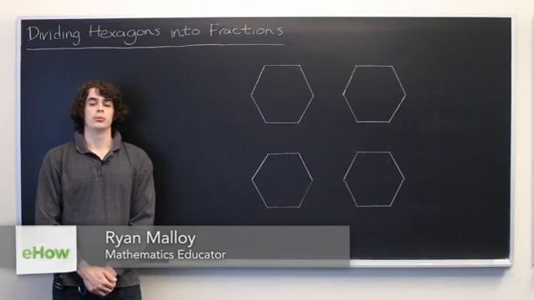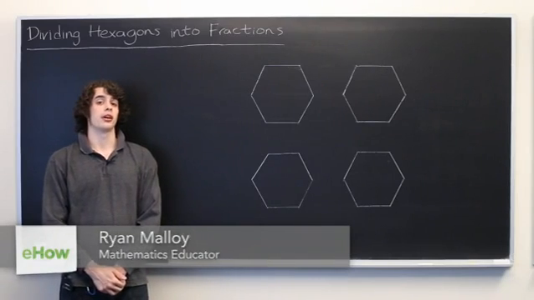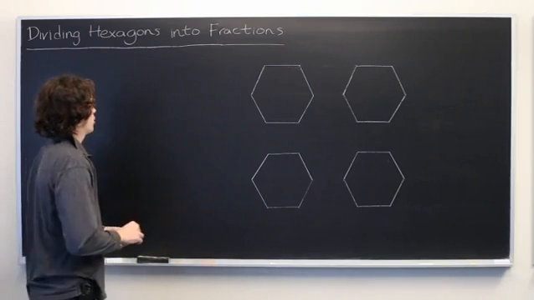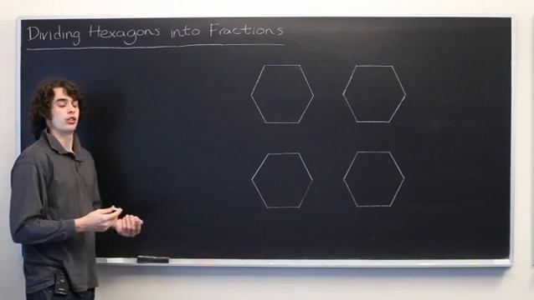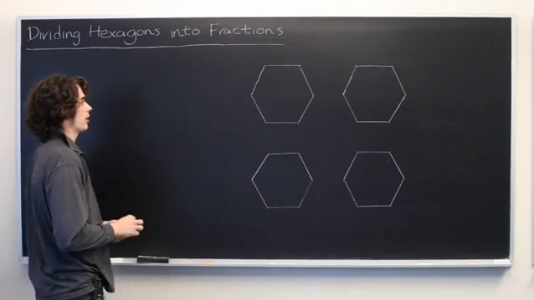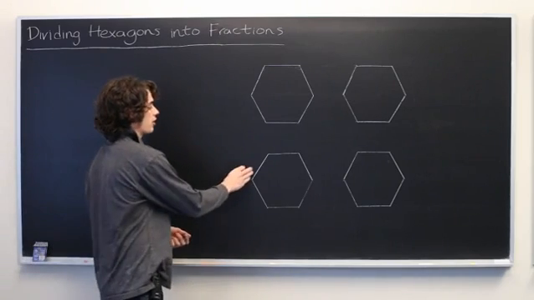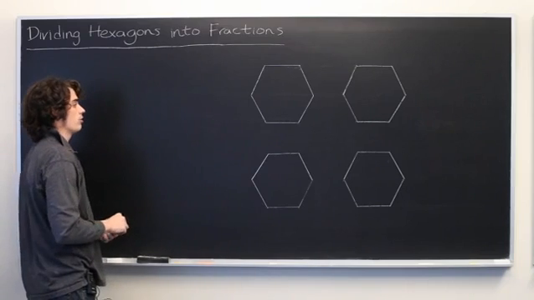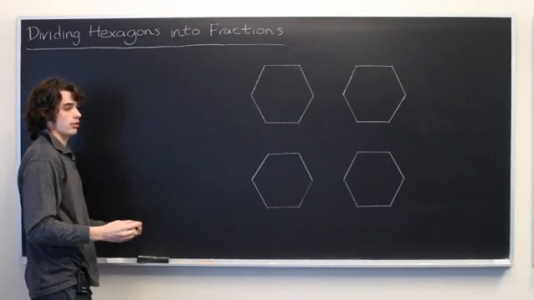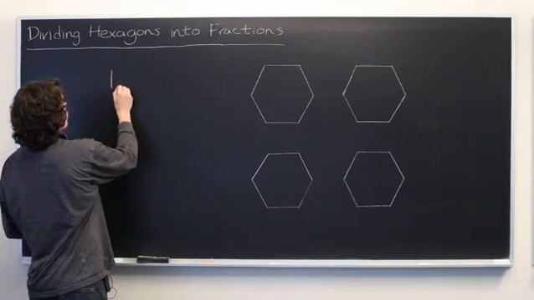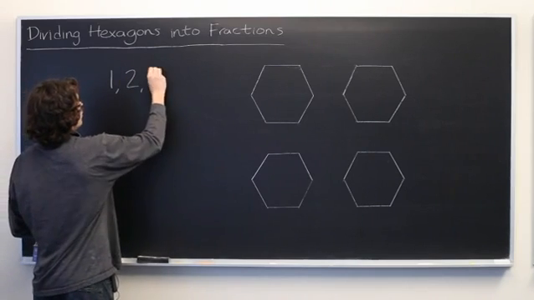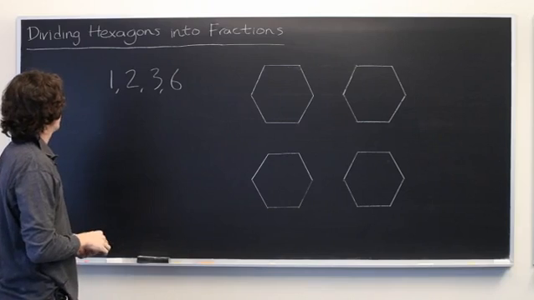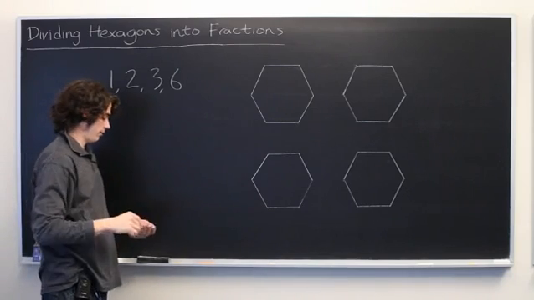In this video, we're going to discuss dividing hexagons into fractions. Before we can begin, let's talk about what denominators our fractions might have that would work well with hexagons. Because a hexagon has 6 sides, we want our denominators of the fractions to be factors of 6. So they can be 1, 2, 3, or 6. So we'll go through a couple examples of each of these.